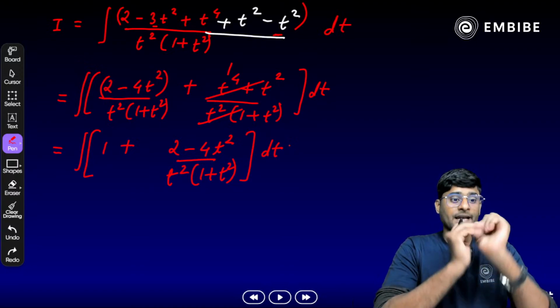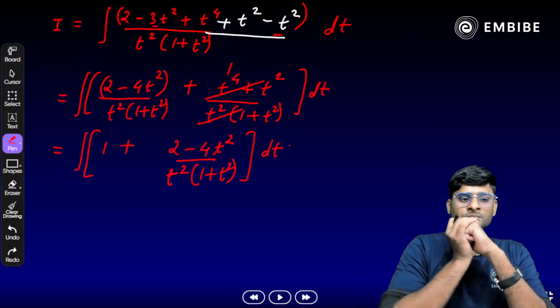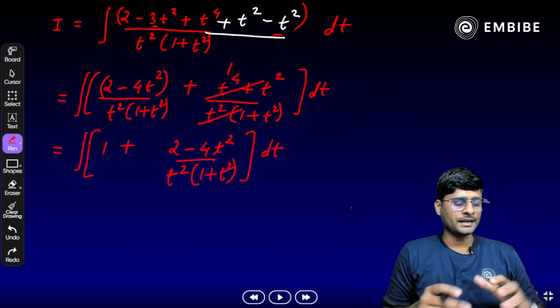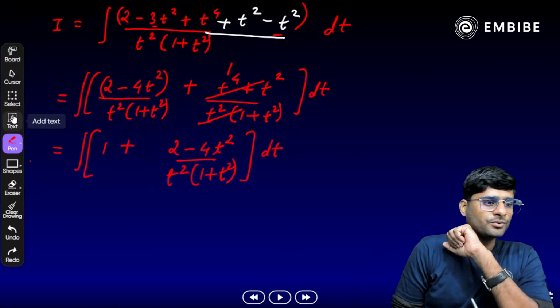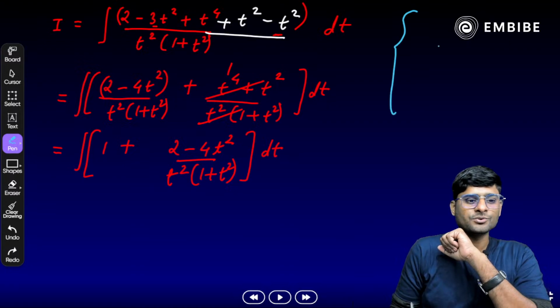Now focus on the second part here. So easy and simple. Second part: 2 minus 4t square upon t square times 1 plus t square. We have to do this separately here, so it will become so easy and simple. This is the first question we have here.